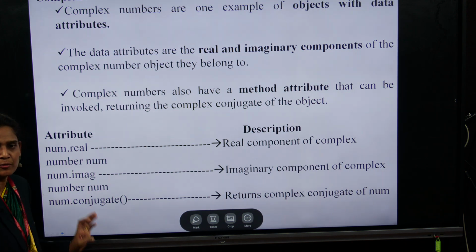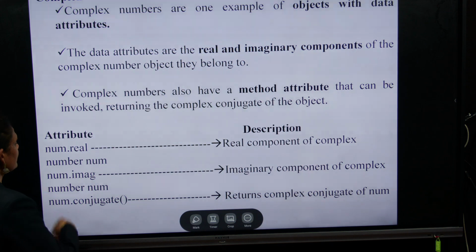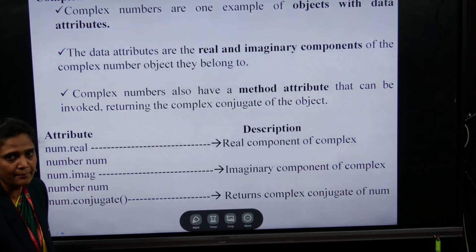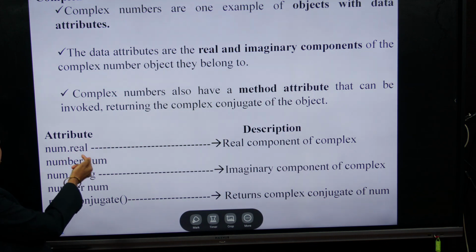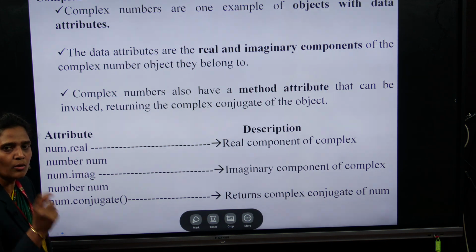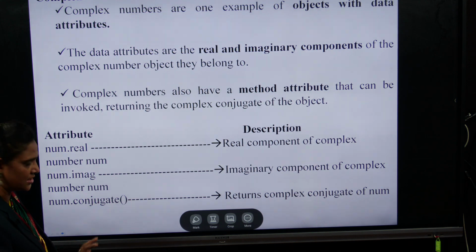And we have some attributes for imaginary and complex values. Here are the attribute and description. How do we get only the real number? If you give variable dot real, only the real value will be displayed. And if you want only the imaginary value, you have to give variable dot imag.